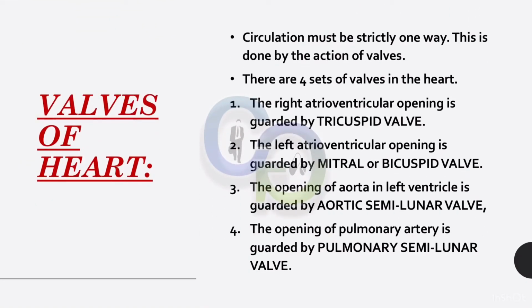Valves of the heart. Circulation must be strictly one way. This is done by the action of valves. There are four sets of valves in the heart. The right atrioventricular opening is guarded by the tricuspid valve. The left atrioventricular opening is guarded by the mitral or bicuspid valve. The opening of the aorta in the left ventricle is guarded by the aortic semilunar valve. The opening of the pulmonary artery is guarded by the pulmonary semilunar valve.